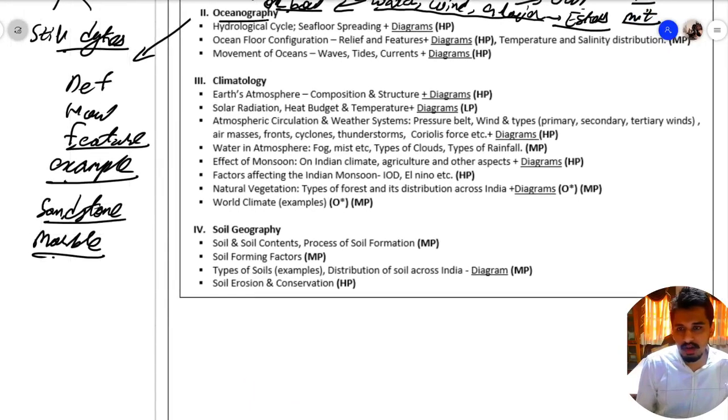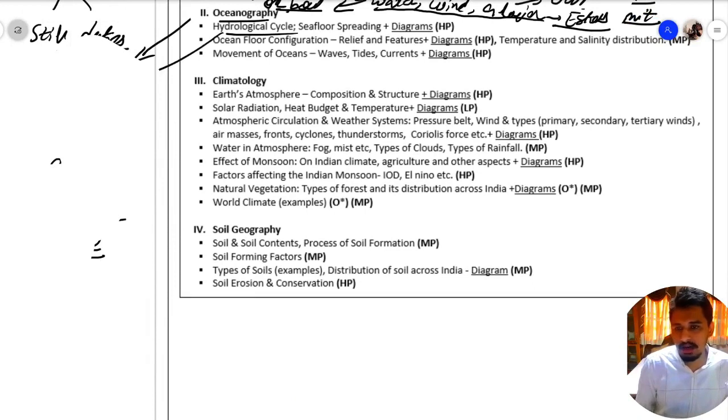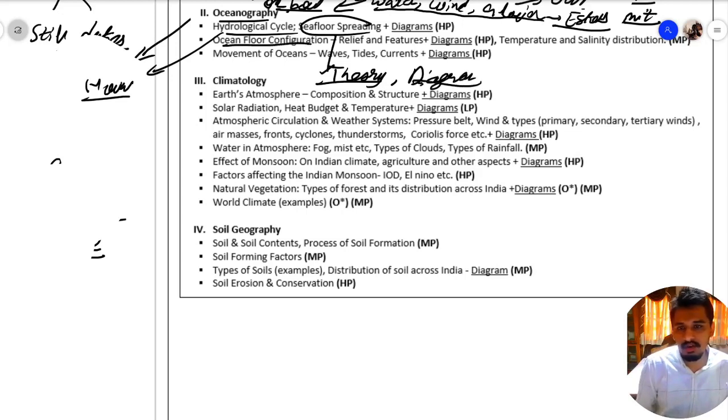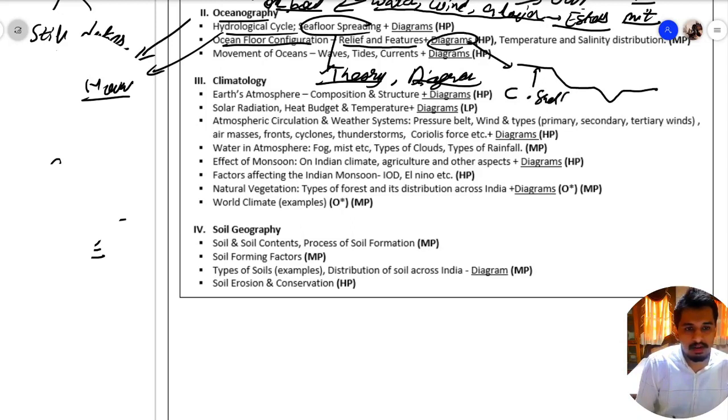Then we have oceanography. In this we have hydrological cycles. You should know how hydrological cycles function. Then we have seafloor spreading. What is the theory or working principle, and its diagram should be known by us. Then we have ocean floor configuration, relief and features, which should be known to us in a diagrammatic format. Say I'm drawing a rough diagram of ocean floor. This will be my continental shelf. This will be my continental slope. Then these are deep oceanic trenches.